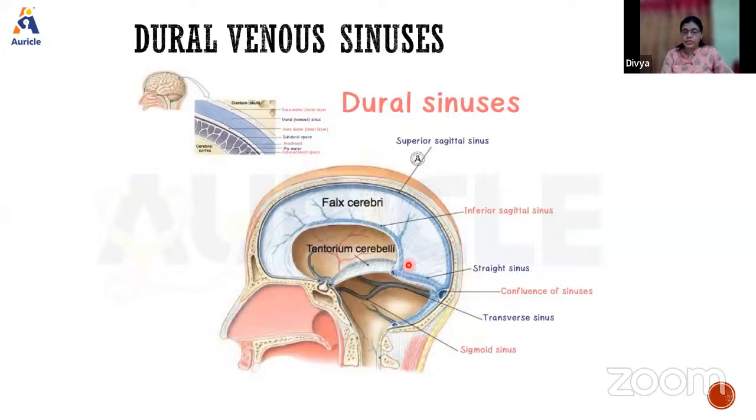The next function of these dural venous sinuses is that they also absorb the CSF through the arachnoid granulations. Arachnoid granulations are present here, and through them excess CSF is drained and absorbed. Most importantly, these are connected to the extracranial veins through emissary veins. Emissary veins are valveless veins which connect the extracranial veins with the intracranial dural venous sinuses. These are the characteristic features of the dural venous sinuses.